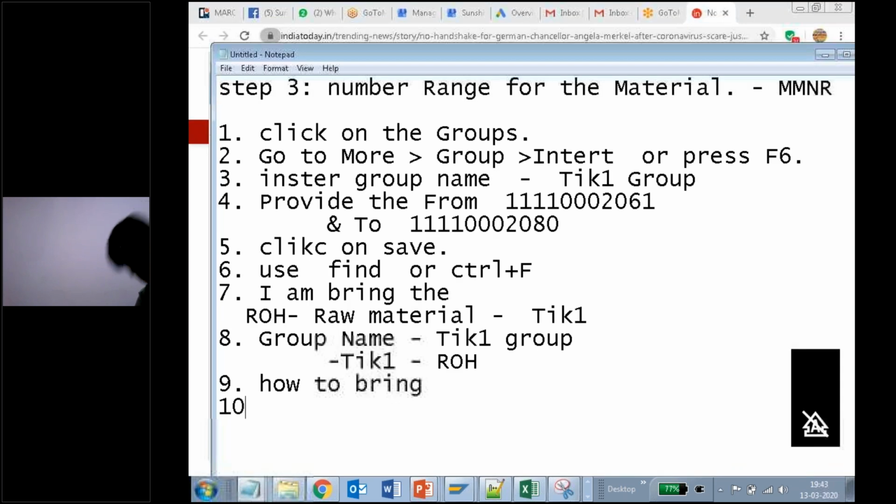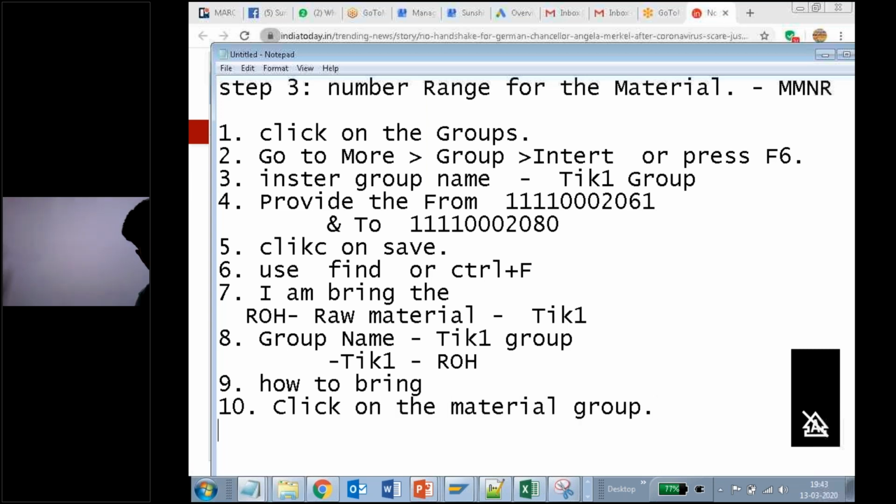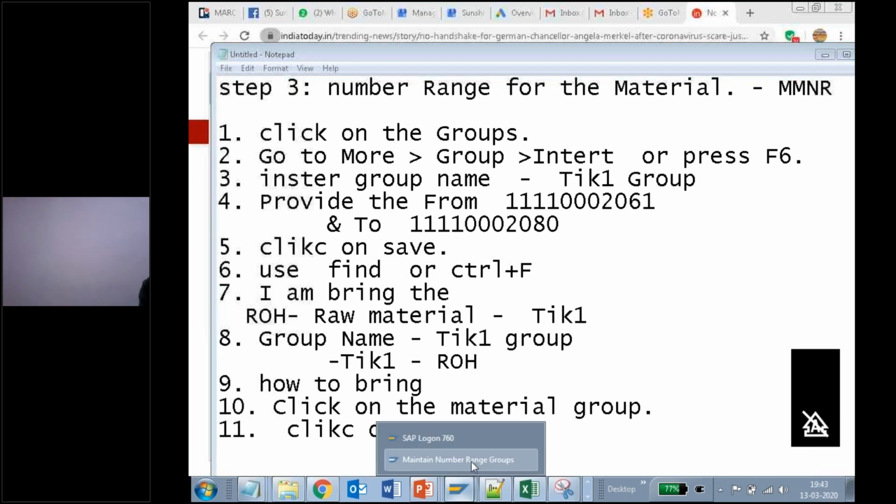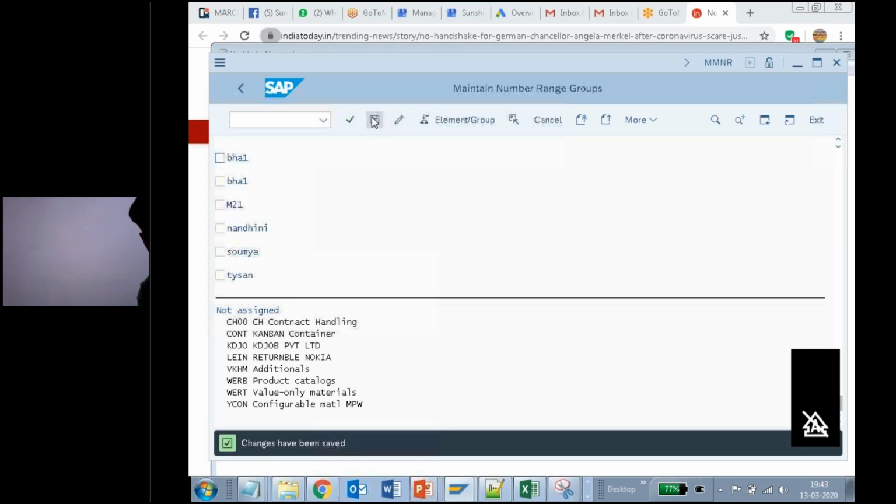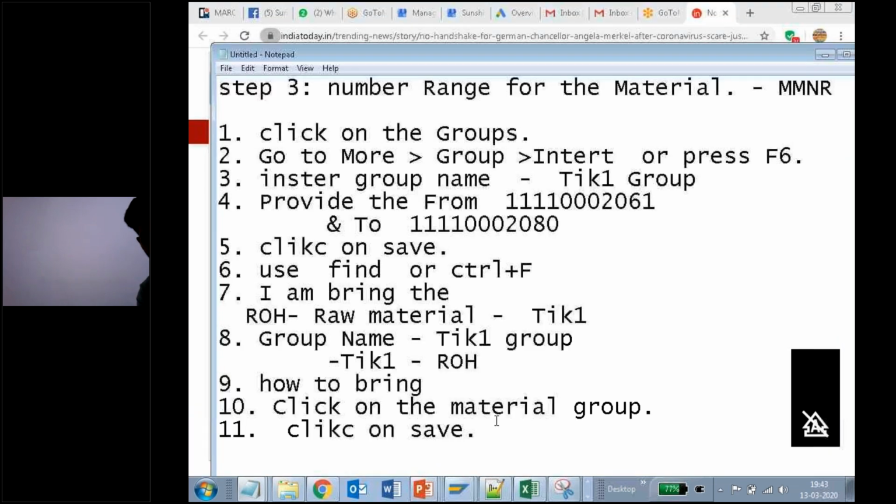So I'm writing as 10th step: click on the material group. 11th step: and now click on save. Clear? So go ahead and click on save. It is done. Okay, this is done. My third step is also done.